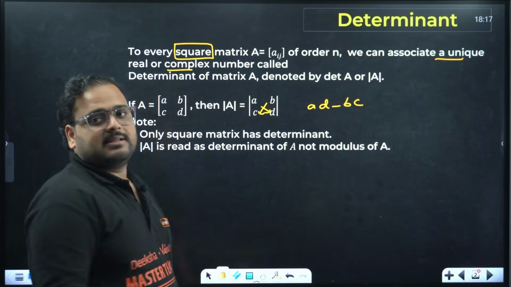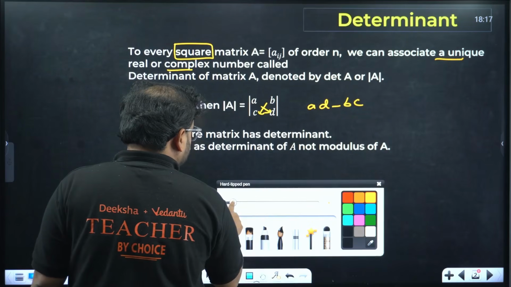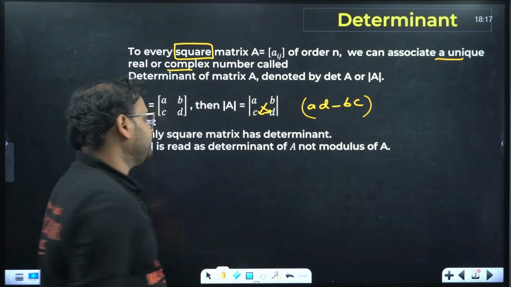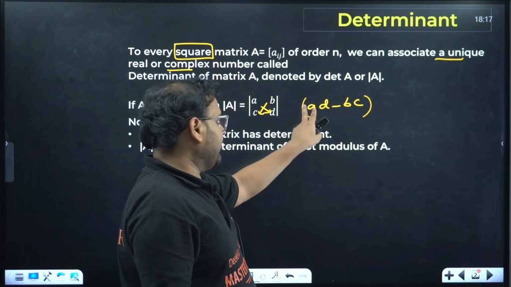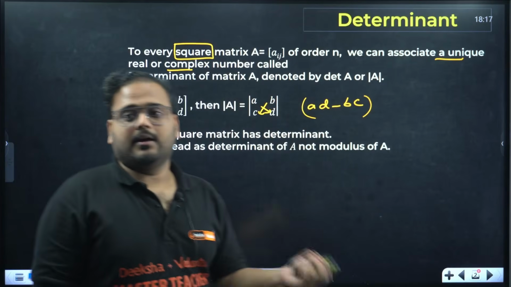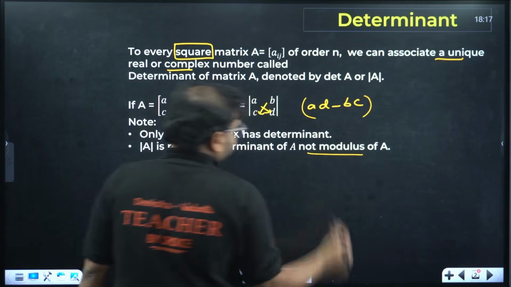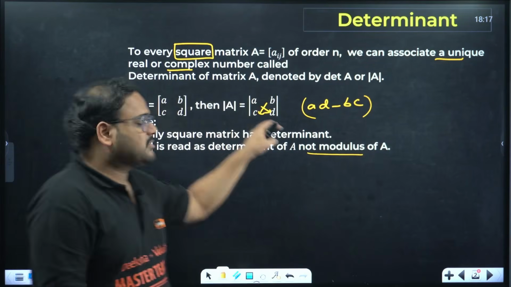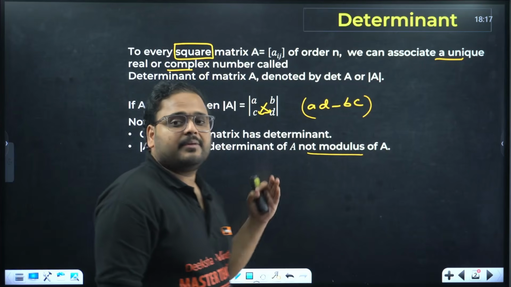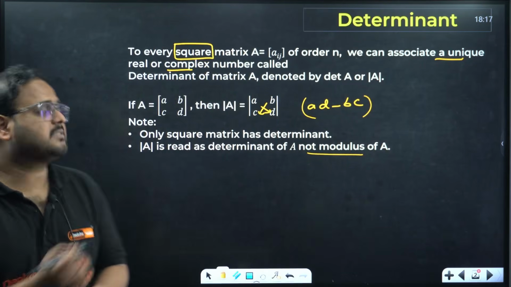And yes, this value can be positive and negative, both. We can't say this will always be positive or always be negative. Whichever is bigger, depending upon that, you'll have a sign like that. So if ad is bigger, it will be positive. If bc is bigger, it will be negative. That's why I said it is not modulus. Even though the symbol looks like modulus, it is not a modulus function. The value of a determinant can be negative or positive, of course, not both for the same case. Clear?